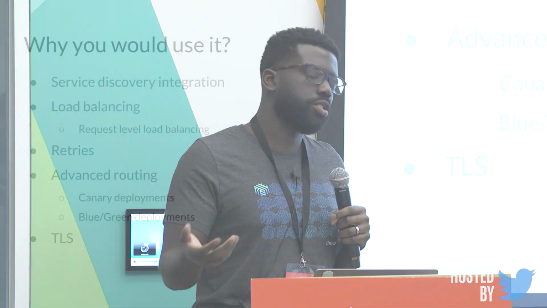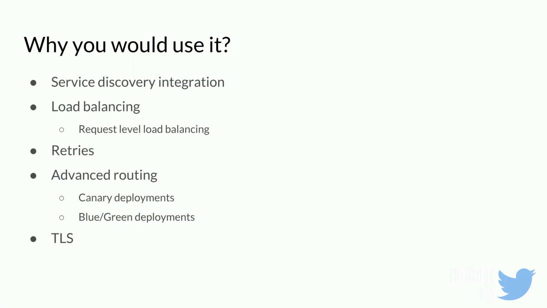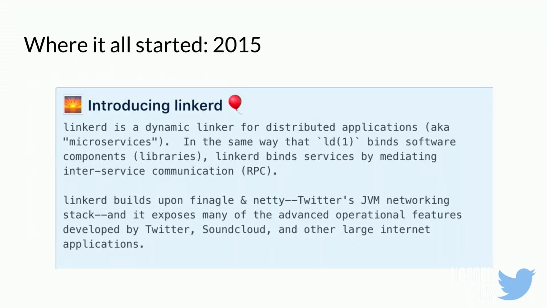You've also got the security aspect of Linkerd, where you can apply TLS for your services, or you can apply TLS between Linkerd instances. So we've got all these features, but where did it all start? Well, it started in 2015, where we saw that Finagle was a viable option for programmers to build highly concurrent services and applications.